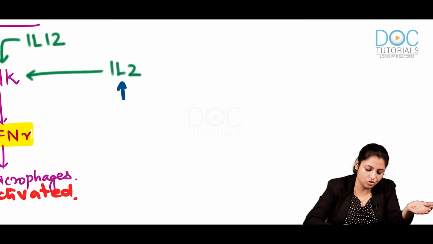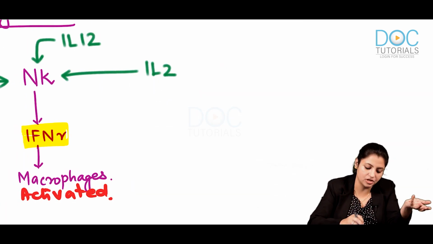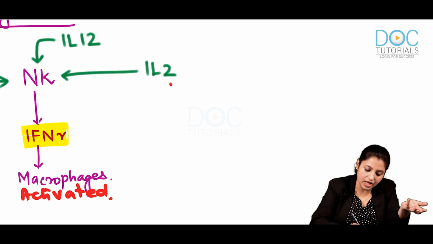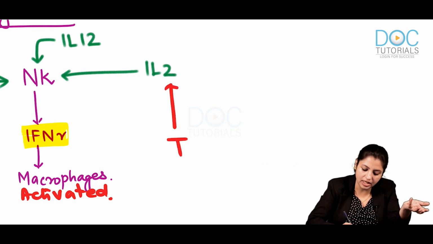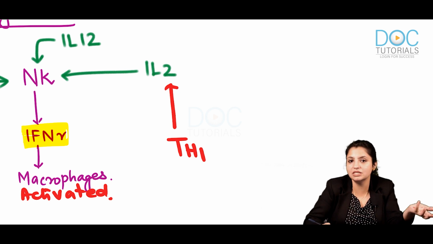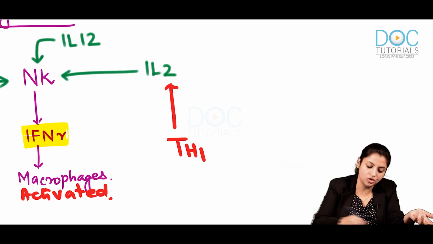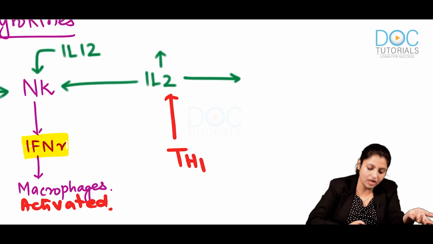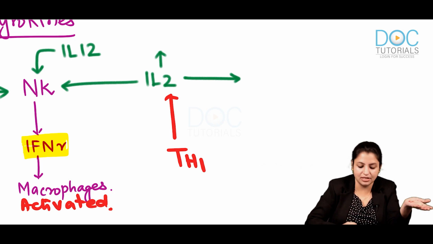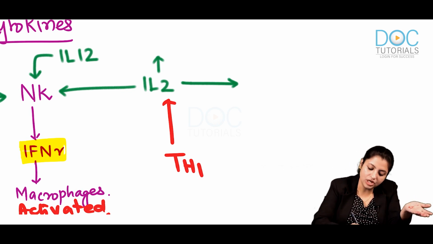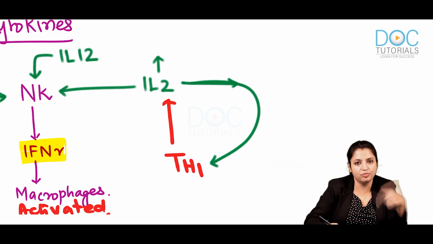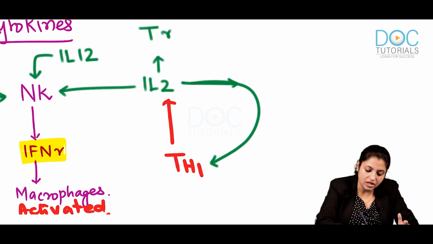Now apart from that, you should remember interleukin 2 is a very special interleukin. Interleukin 2 is actually produced by T helper 1 cells. T helper 1 cells release interleukin 2, and this interleukin 2 has three major functions. One, just now you studied, it activates NK cells. Second, it stimulates Th1 cells by a paracrine loop, so more Th1 is produced. And third, it can activate regulatory T cells.